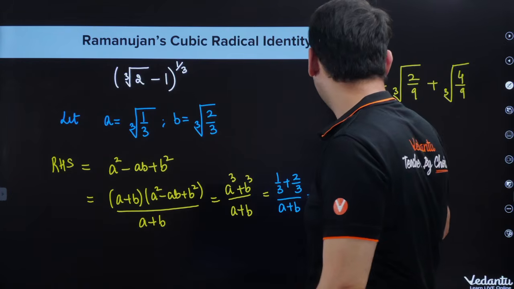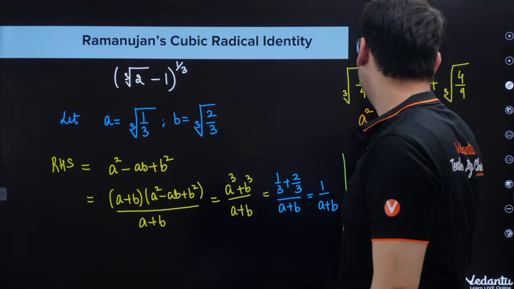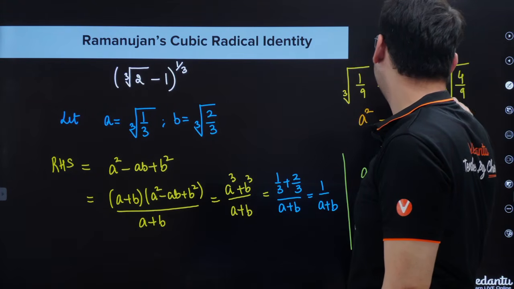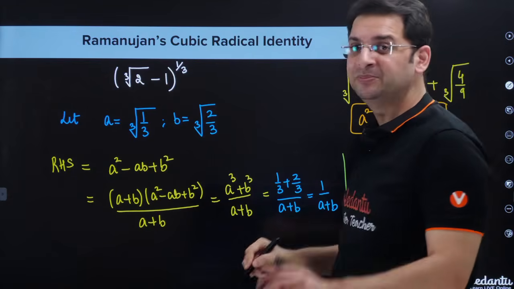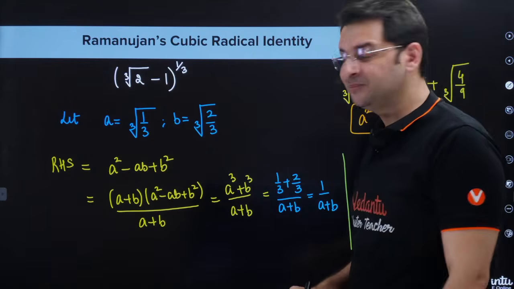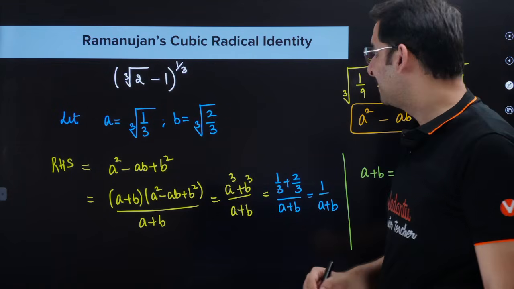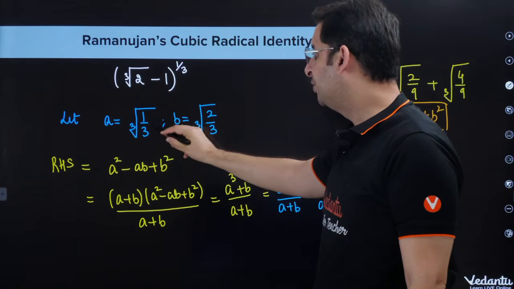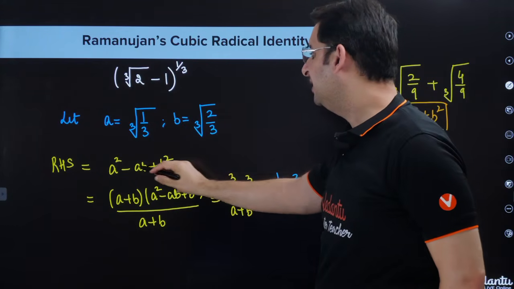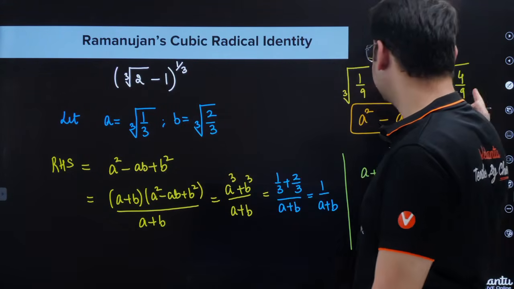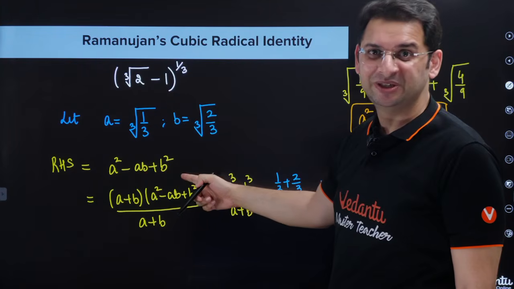Because what is the idea? The idea is to make this A square, this AB, and this B square. And ultimately we want to use that identity, A plus B into A square minus AB plus B square. So if A is the cube root of 1 by 3, B is the cube root of 2 by 3, the RHS expression is A square minus AB plus B square.